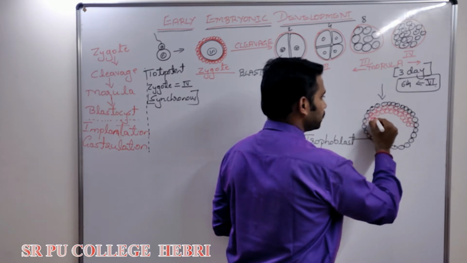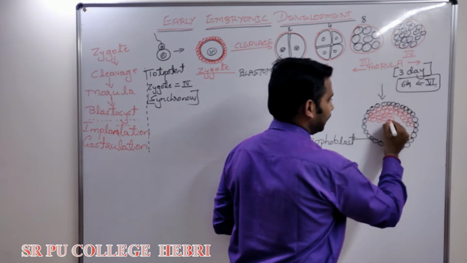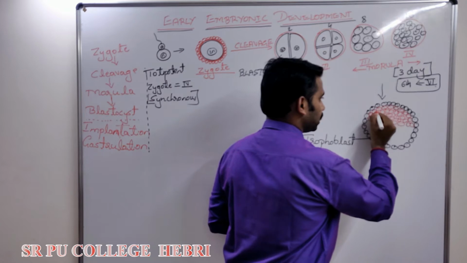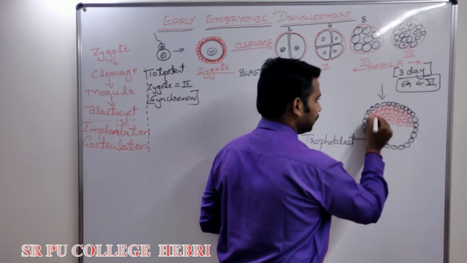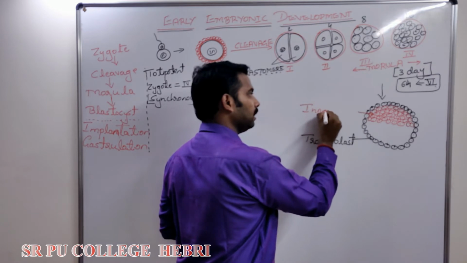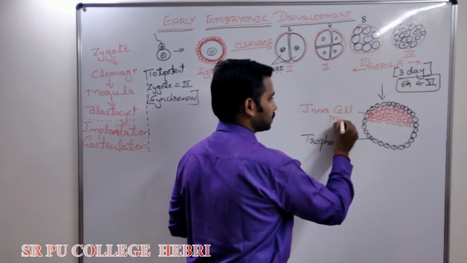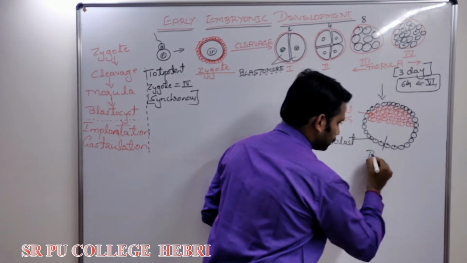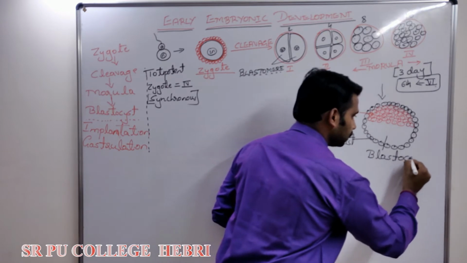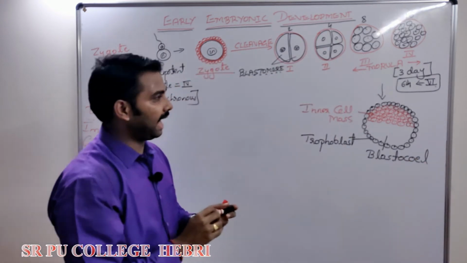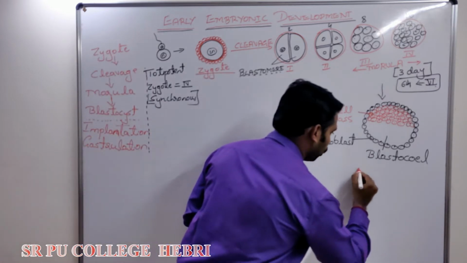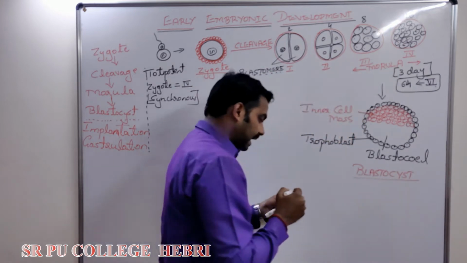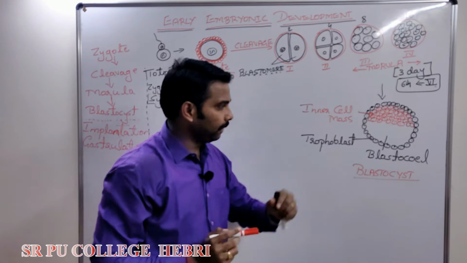The blastomeres which are present inside are called inner cell mass, with a cavity formed inside. This cavity is called what? Blastocele. What is blastocele? Cavity. This is the structure of what? Blastocyst. In other animals or mammals, development occurs in the same way.